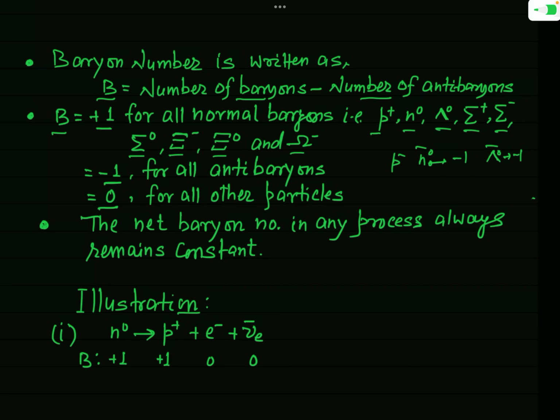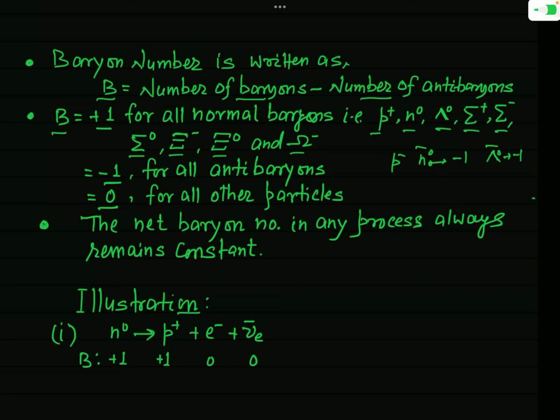So I talk about only the three interactions which have significance for elementary particles. This conservation principle holds in all three types of interactions, and so it is of universal nature.